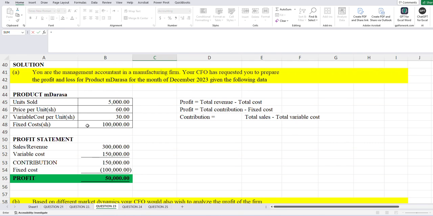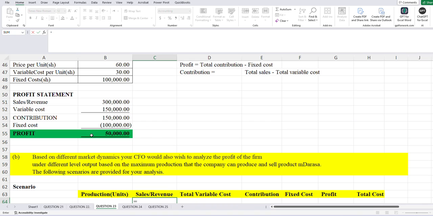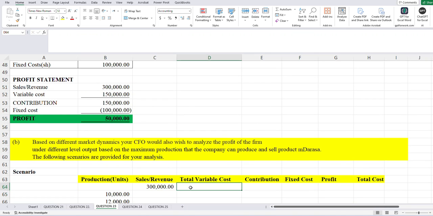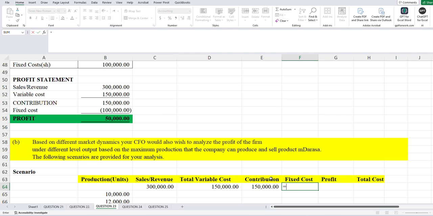This was the original set of the company, where we determined our revenue to be 300. We determined our total variable cost to be 150. We determined our contribution to be 150. Our fixed cost we determined to be 100,000, which ideally won't change.